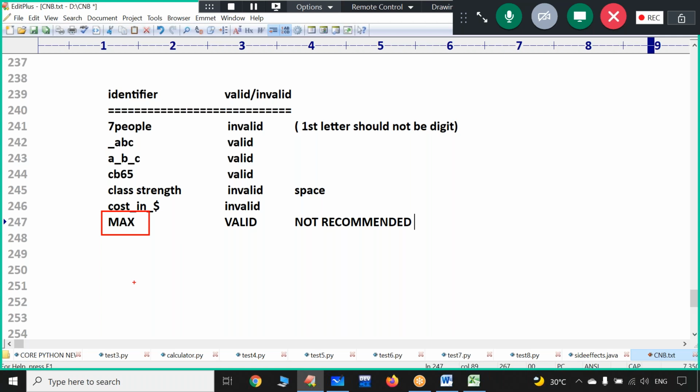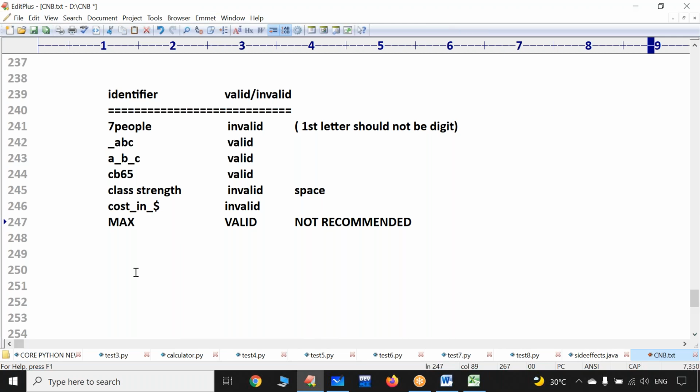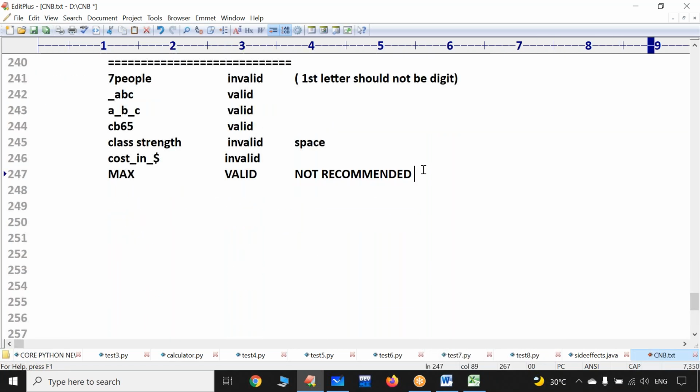For that reason, please try to avoid that. Names of identifiers should be in lower case as much as possible. So it is valid actually, there is no problem, but not recommended. Now the next one.